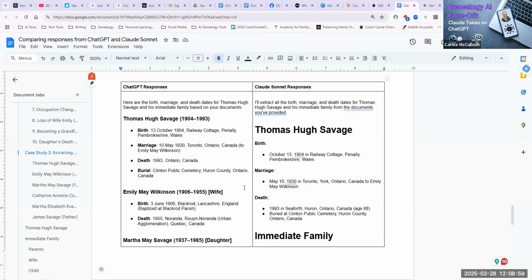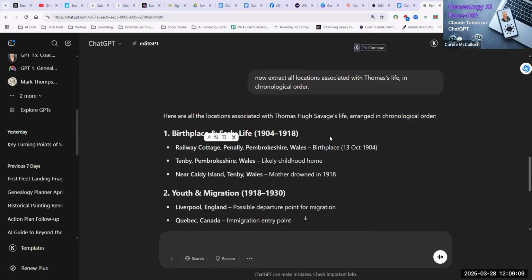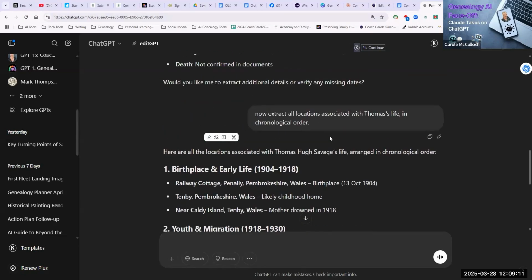When you're asking AI to extract facts from your documents, be specific about what you want from each. You can add more details into your prompt than I have included here.